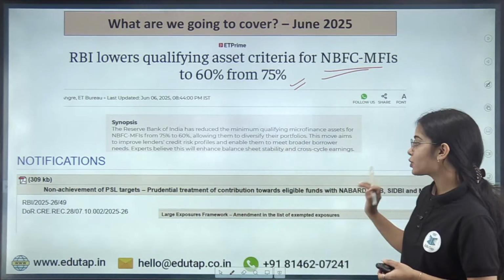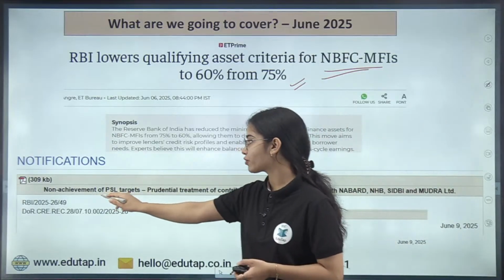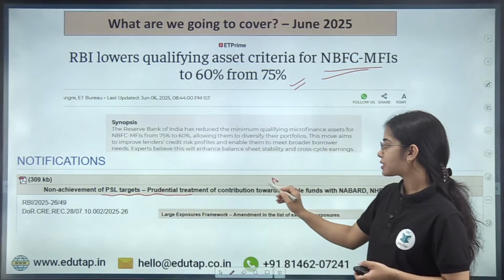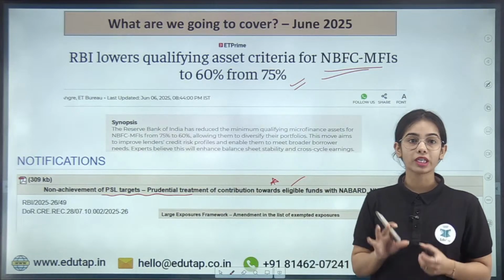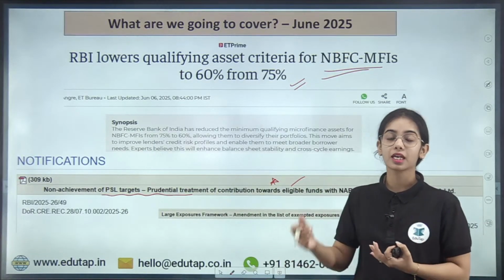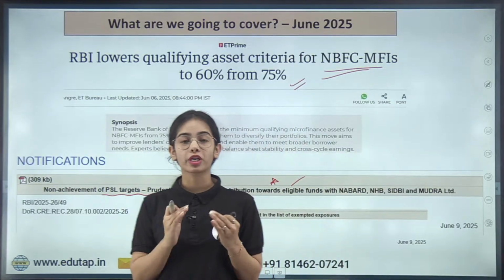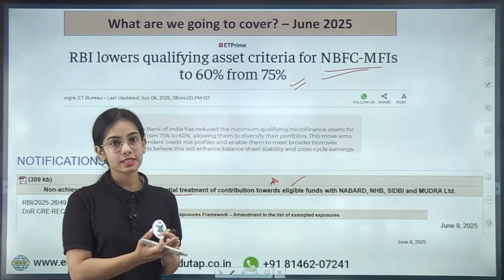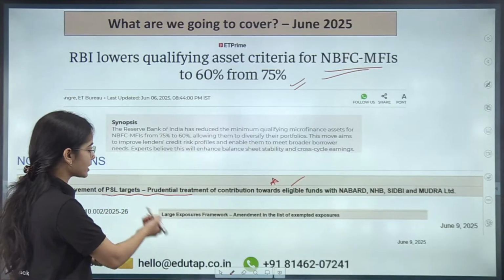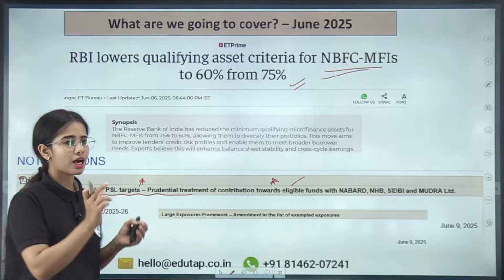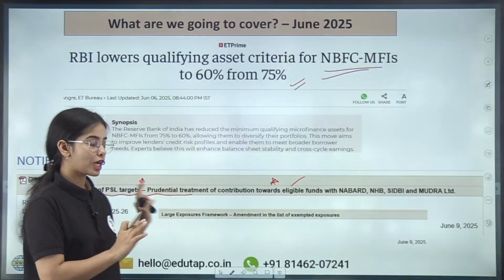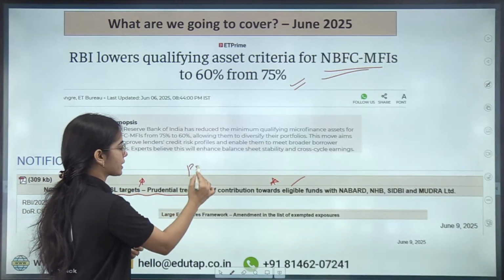The next notification is regarding the non-achievement of the PSL targets. What is the update that the RBI has brought in this non-achievement of PSL targets? What happens if the banks are not able to achieve their priority sector lending targets? We are going to discuss this news article, as well as what are the ranges that the RBI has determined. That also we are going to discuss from the priority sector lending guidelines.